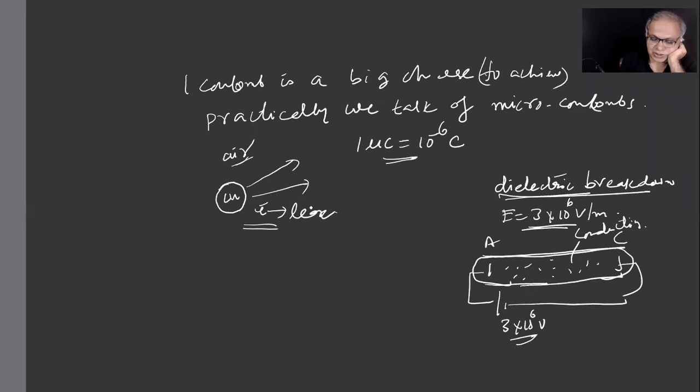Before you reach 1 coulomb only, the insulating property of the air breaks down. Even if you try to place charges, they will just simply leak out into the air. That's why this 1 coulomb is actually a big charge to achieve. And the moral of the story is this. In all our problems, we'll be dealing with microcoulombs only.